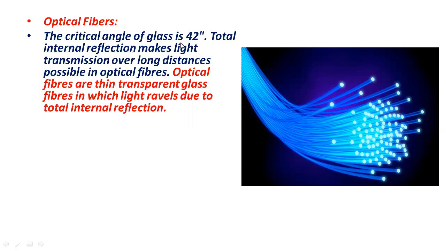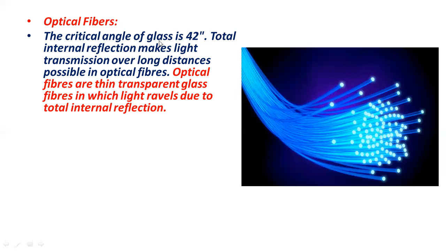Critical angle of glass is 42, because if we are going to discuss the total internal reflection, we must know about the critical angle. Total internal reflection takes place only when the angle of incidence is greater than the critical angle. Then what happens? Total internal reflection takes place, which means that the ray bends in the same medium, and that bending of light in the same medium is called reflection.